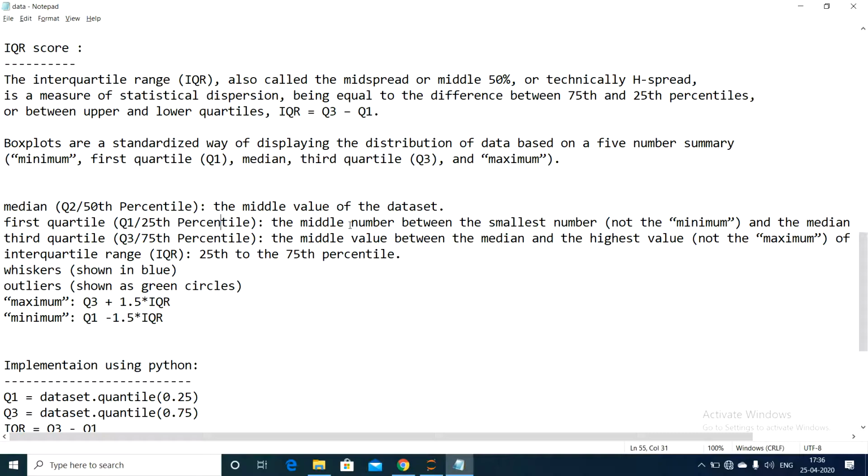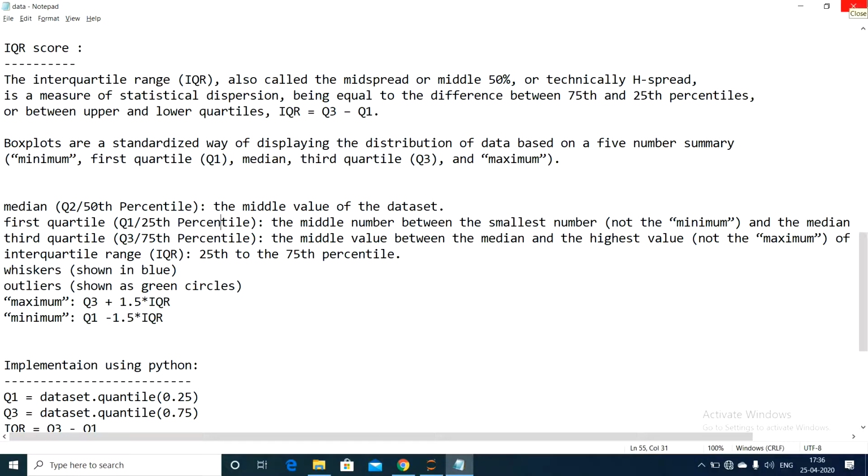Now what is the third quartile telling? It is the median of the values between the median and the largest value; that is the third quartile. What is IQR telling us? IQR is the difference between the 25th percentile, Q1, and the 75th percentile, Q3. What is the whisker? The whisker is nothing but a line. What is the minimum range to say a value is not an outlier? That is Q1 minus 1.5 times IQR. What is the maximum range? The maximum range is Q3 plus 1.5 times IQR.